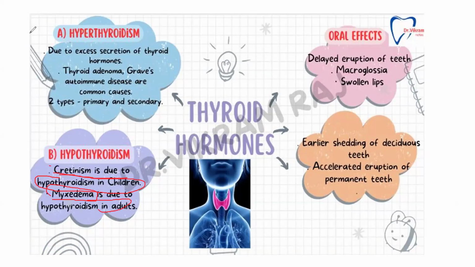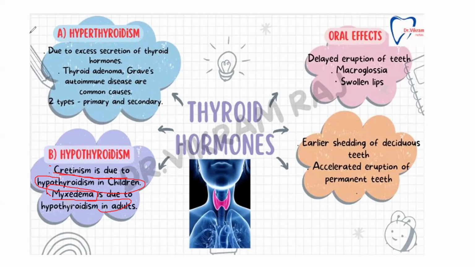They can definitely ask one question from these confusing things: cretinism in children, myxedema in adults, and also growth hormone hypersecretion in adults and in children. Hypersecretion in children causes gigantism, and acromegaly in adults. These are very confusing things, and they are going to ask these confusing questions, what happens in children and what happens in adults.